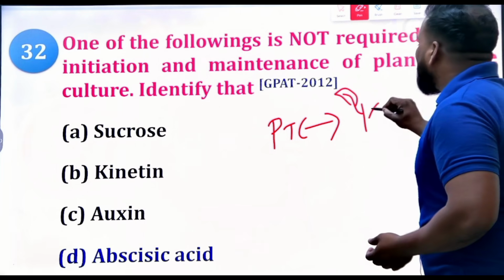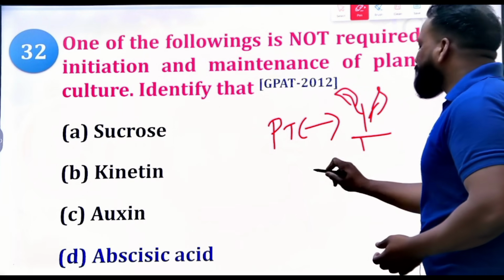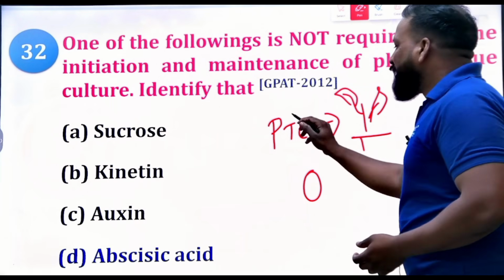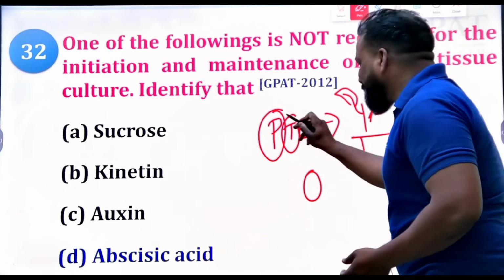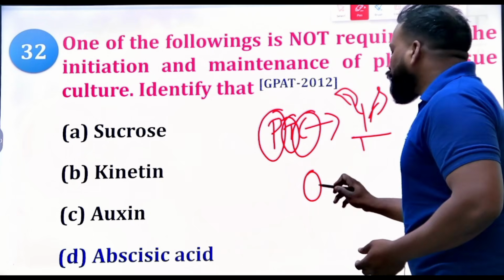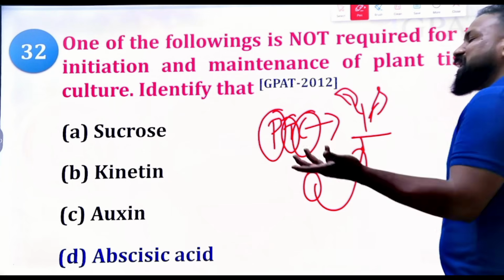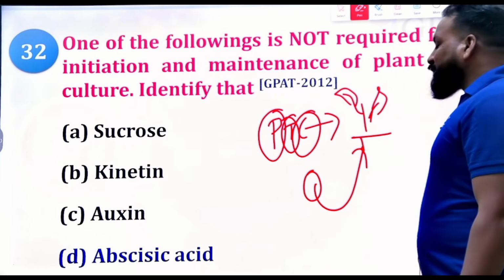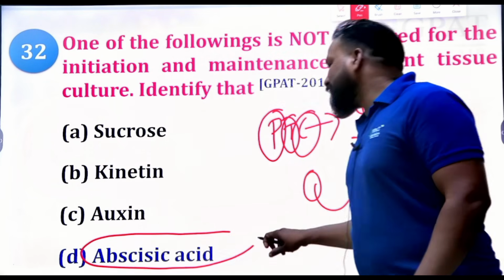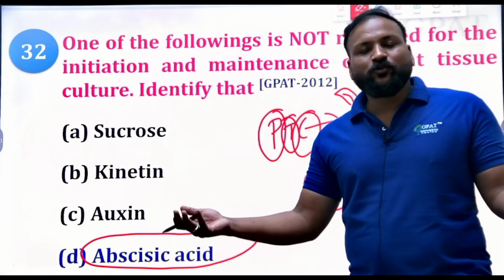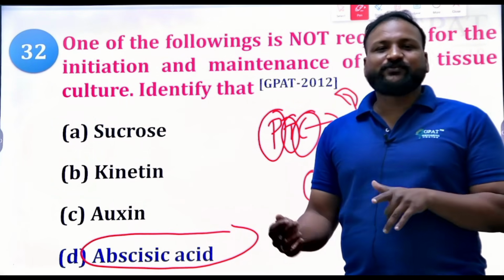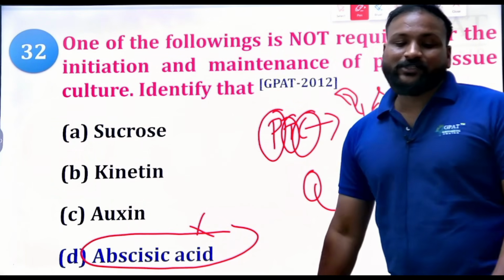Am I right or not? They are mainly made from a tissue or a cell. Plant tissue culture means taking a tissue from the plant. If you are culturing in order to get a new plant, a new seedling or new plant varieties, that is plant tissue culture. What if you use a plant growth inhibitor in the tissue culture itself? There is no growth, there are no new varieties. That's why it is not at all essential.